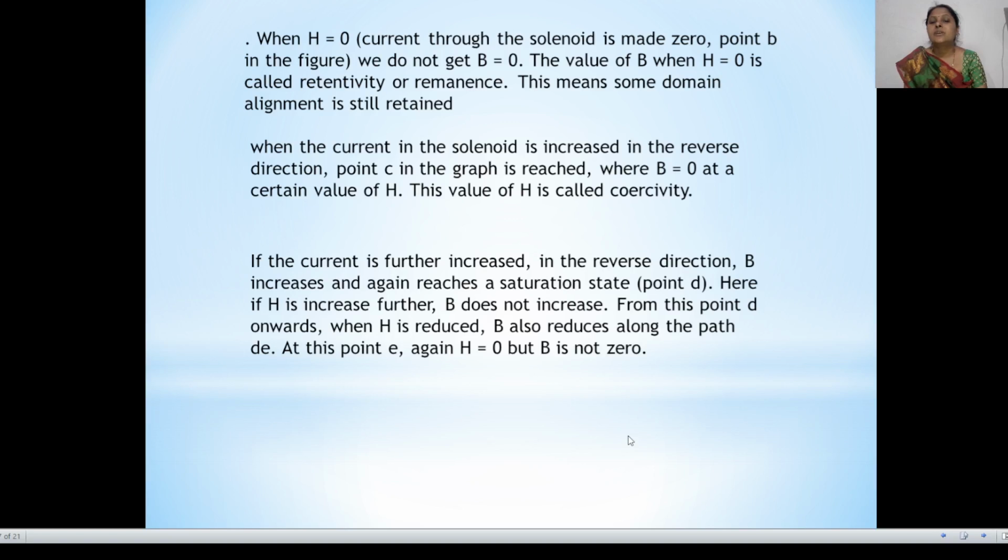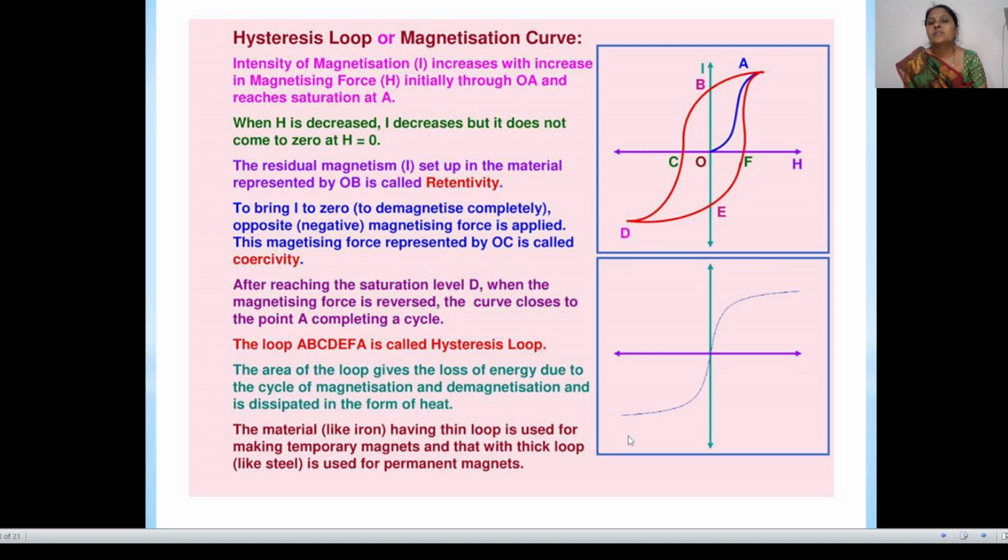When H is reduced, B also reduces along the path. At point E, again H is equal to 0, but B is not 0. We will discuss the whole thing again in summary in the next slide. This is known as the hysteresis loop, or magnetization curve.